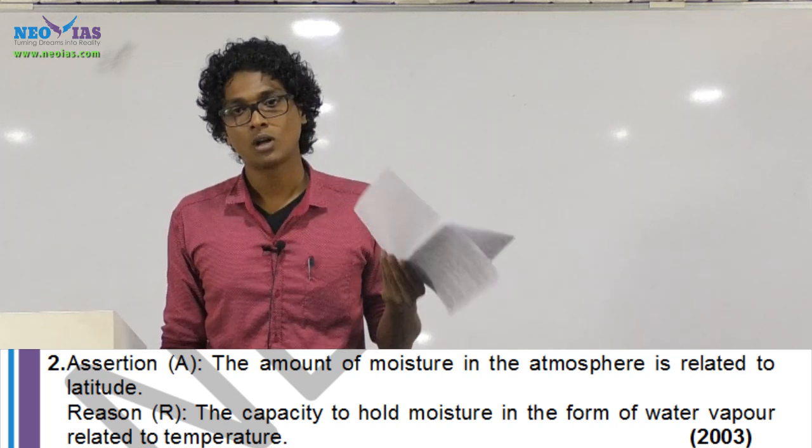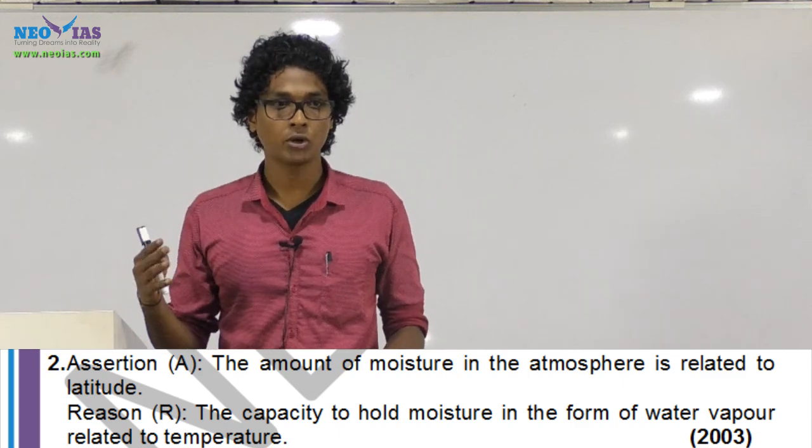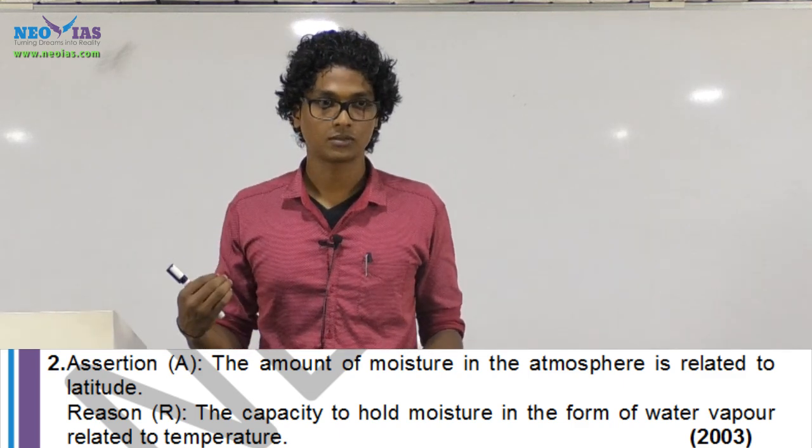Now, why do we have more atmospheric moisture in the equatorial regions? Because we have more evaporation.